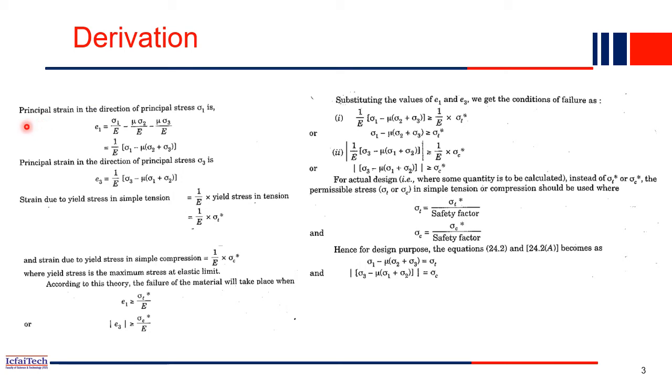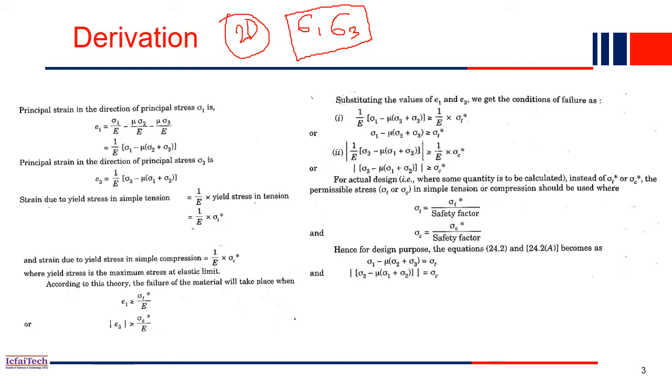So what does the theory say? What will be the principal strain in the direction of the principal stress sigma 1? Let's assume you have a 2D plane, meaning you have sigma 1 and sigma 3. These two principal stresses are acting on a particular body.